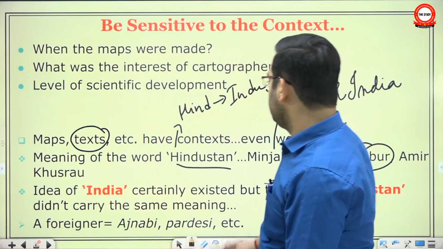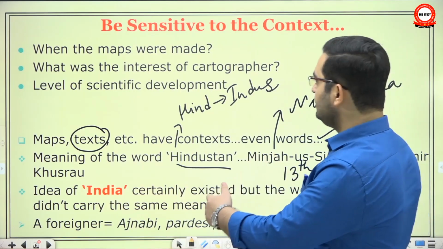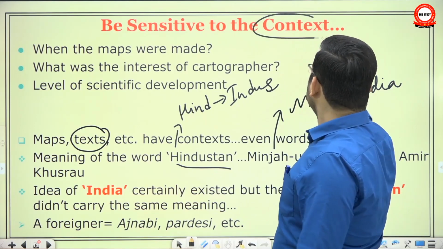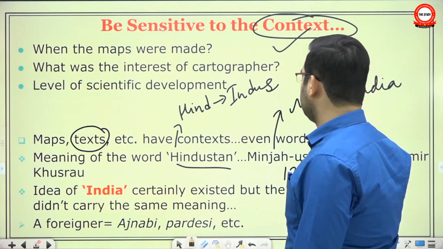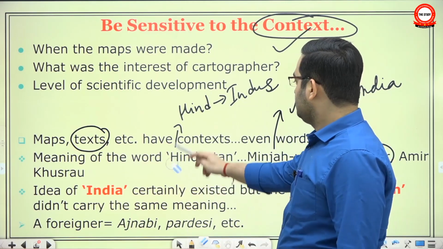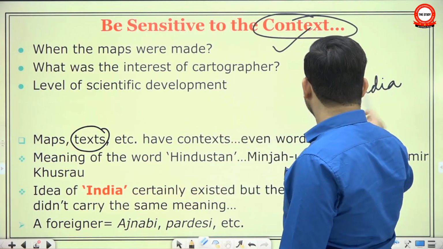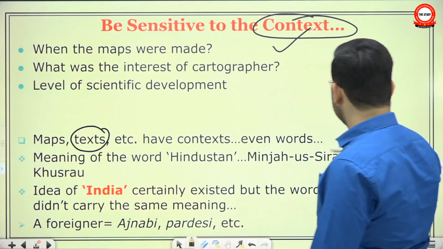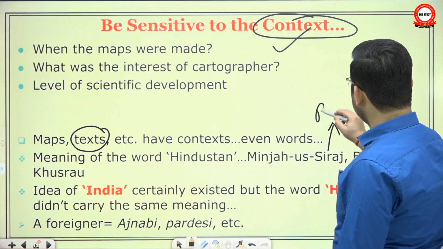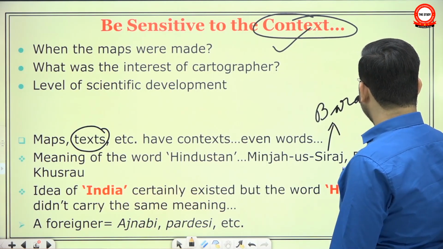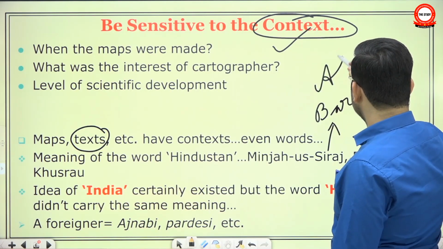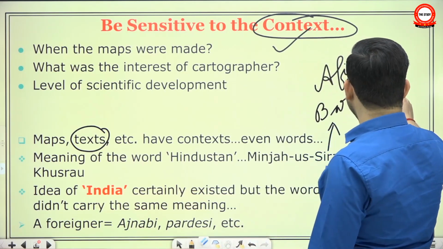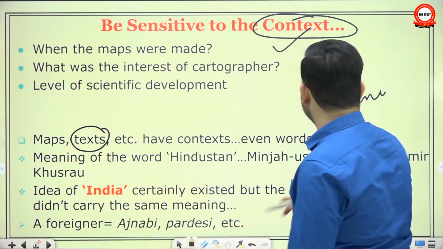So even the words, their meaning change, quality of maps change entirely. So therefore, the idea of context is very important. For example, this author Minhajus Siraj, Ziauddin Barni and Shams Siraj Afif, these three historians have written very detailed account of the political history of Delhi Sultanate.